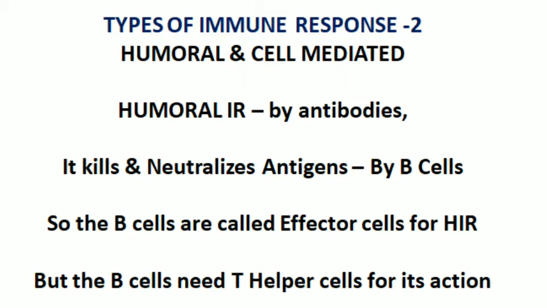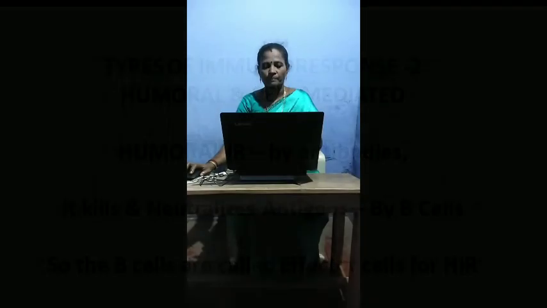The antibodies kill and neutralize the antigens. So the B lymphocytic cells are known as effector cells for humoral immune response. Even though B lymphocytic cells are effector cells, the B cells depend on the help of T helper cells for their perfect action.